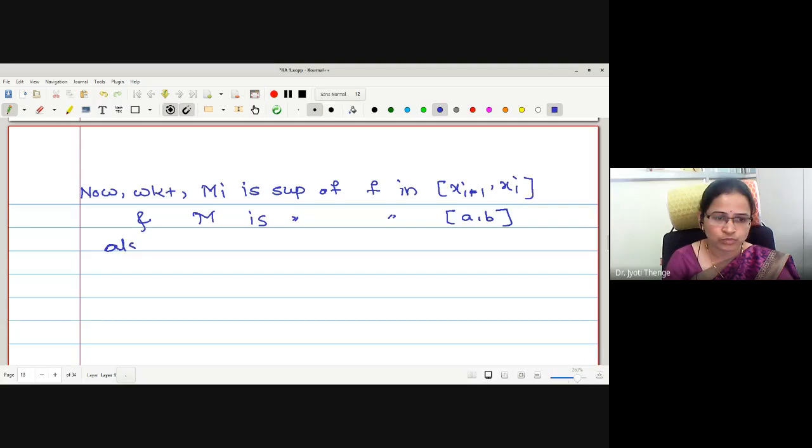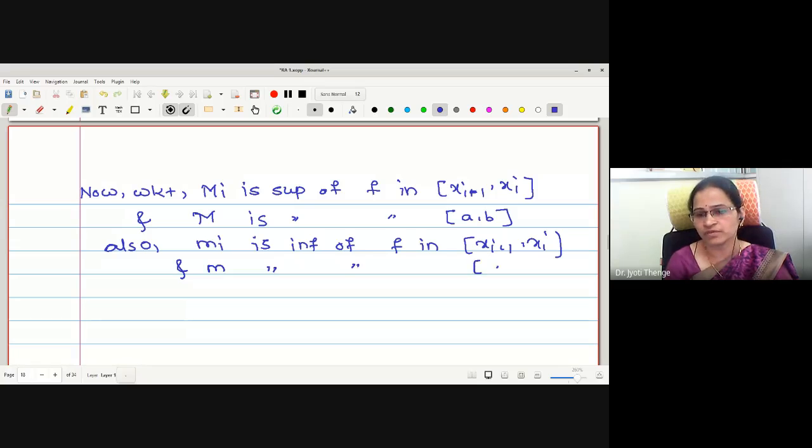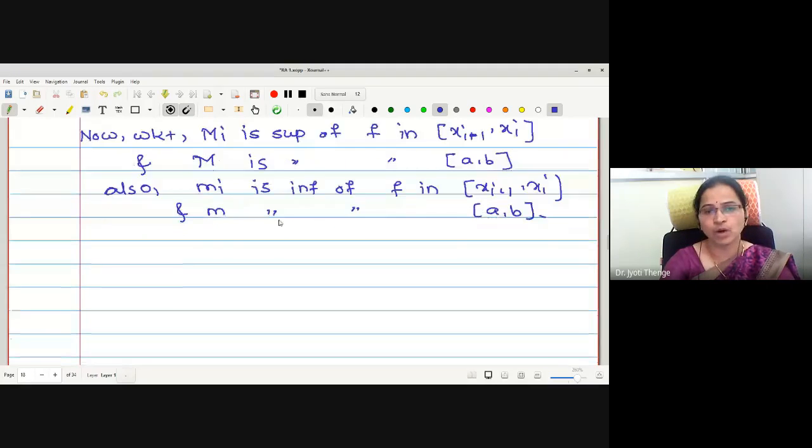Also, small mi is the infima of f in the ith subinterval, and small m is the infima of f in closed interval AB. These are the bounds we have.